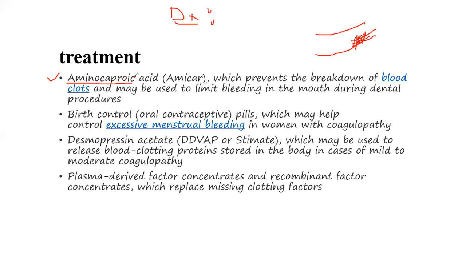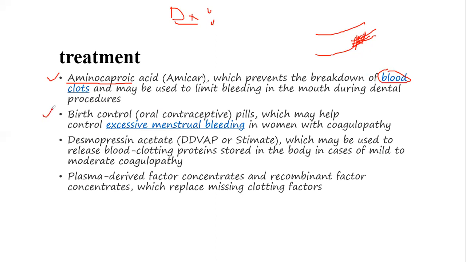Aminocaproic acid is the agent that prevents the blood clot from further breaking down. If the blood clot is not broken down, we can in this way prevent the abnormal bleeding process.